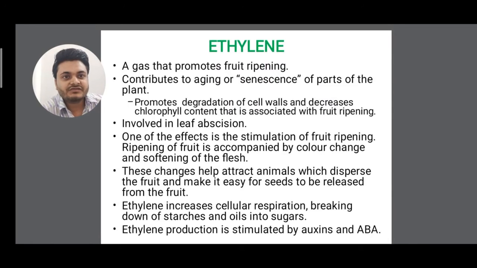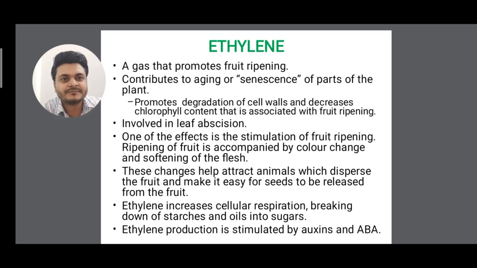For the functions of ethylene, you see ethylene is the only gas that is a hormone. Out of all the phytohormones, none are gaseous except ethylene. It is a gas that promotes fruit ripening. Second, it contributes to aging and senescence in all parts of the plant. Aging means growing old, and senescence is the stage before aging. Clear?